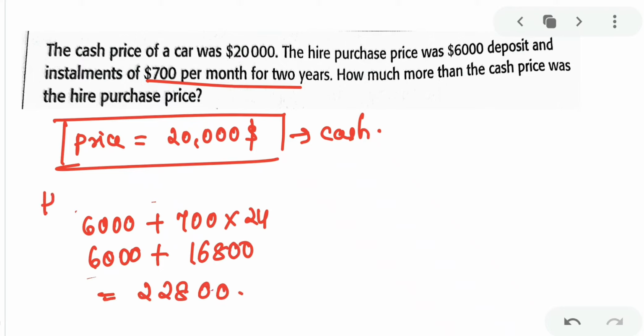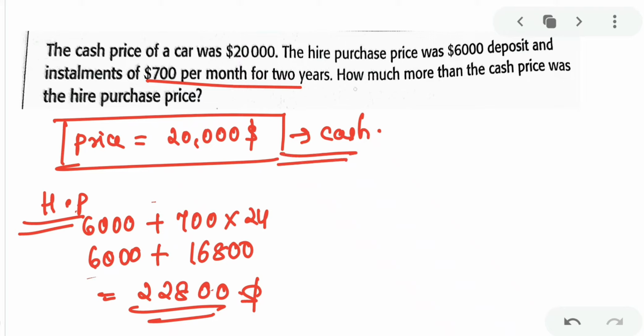So if you're going for hire purchase, that is HP, you will get the same car for $22,800. But if you're paying just by cash, you will get it for 20,000. Now what they are asking is how much more than the cash price was the hire purchase price.